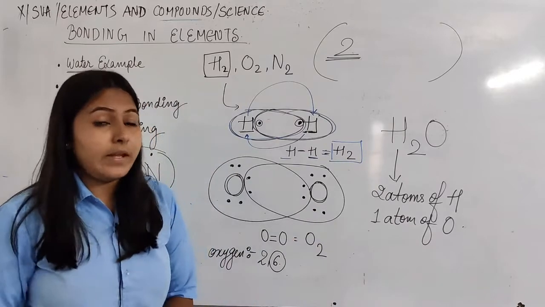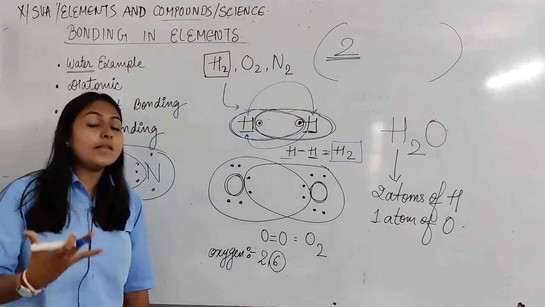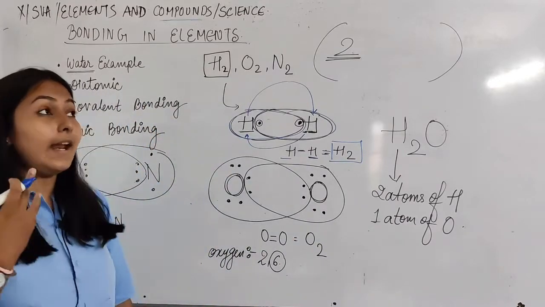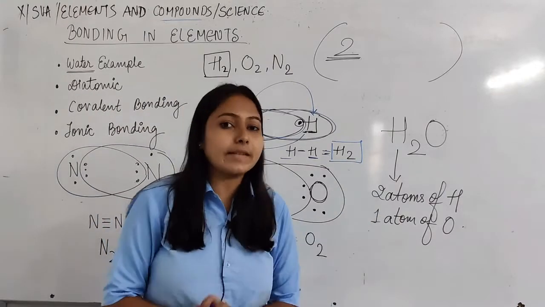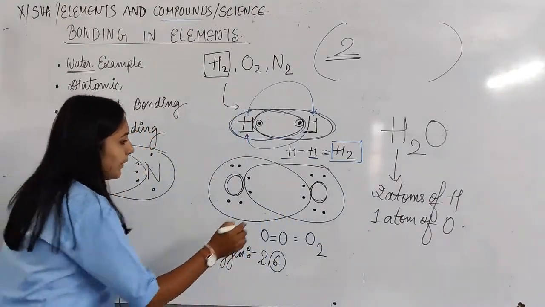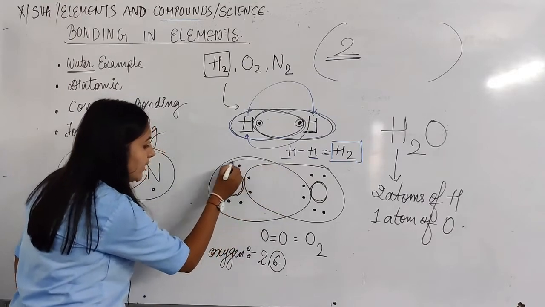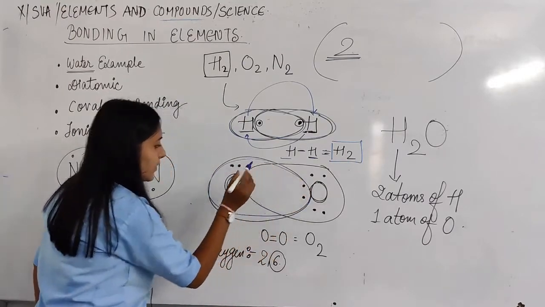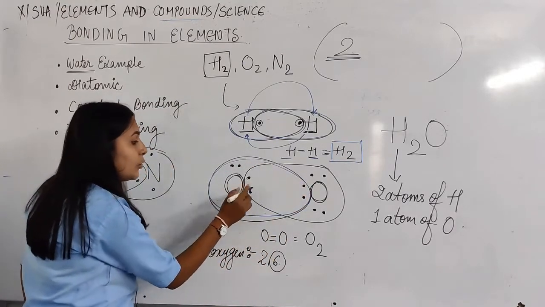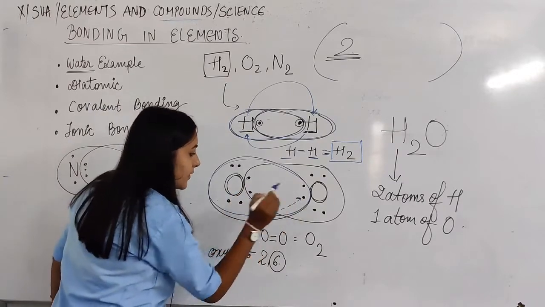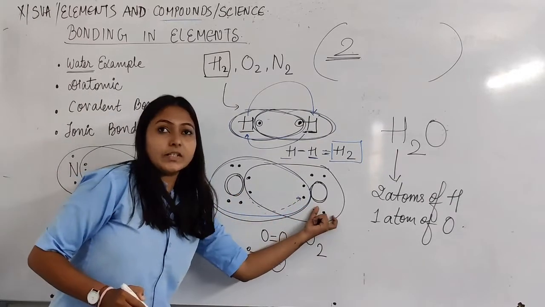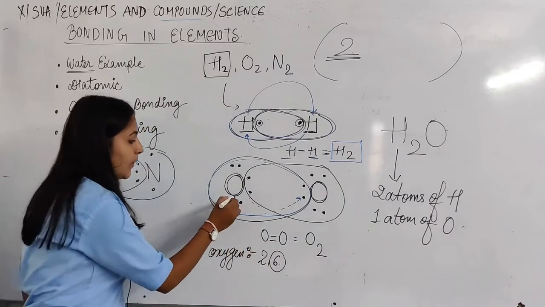Now you tell me how many electrons are needed to complete its octet. Okay, for example, to complete its octet, I require 2 electrons. So this oxygen will get 2 electrons from this particular oxygen, and this oxygen will get 2 electrons from this oxygen.